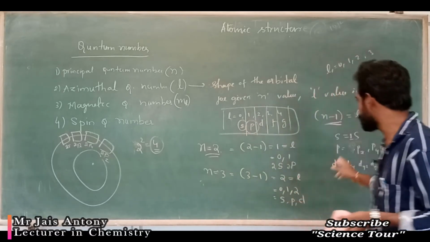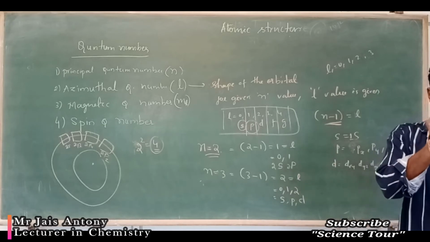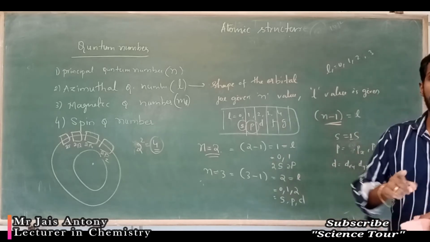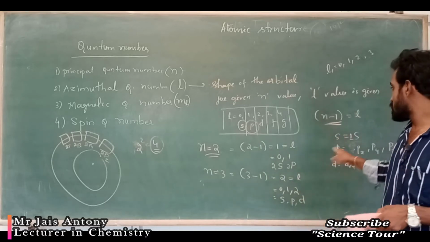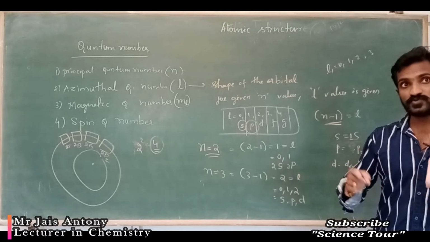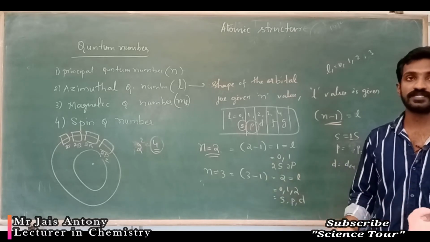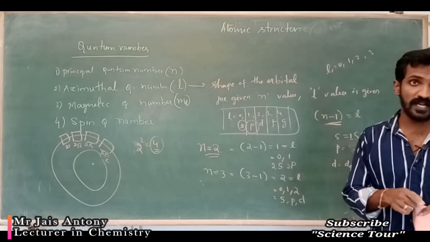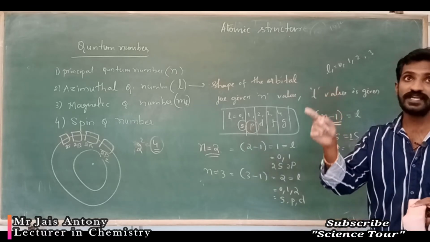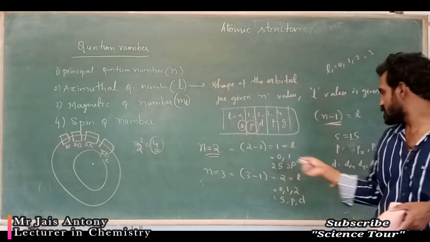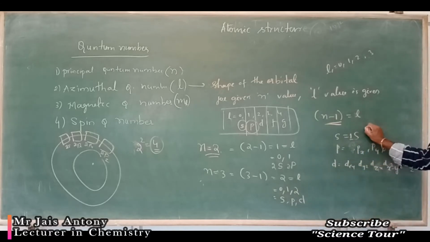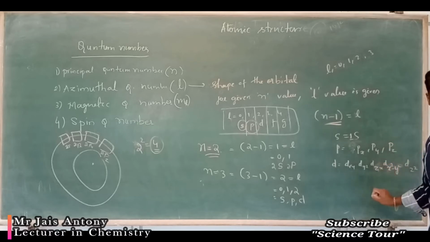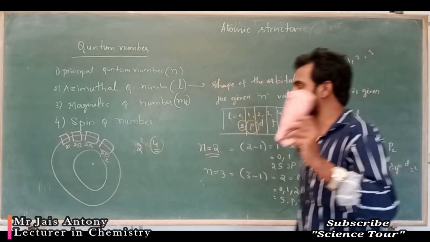Please note down, my dear students, only one s orbital is possible. It may be 1s or 2s or 3s or 4s, only one s orbital. But 3 p orbitals are possible: 2px, 2py, 2pz, or 3px, 3py, 3pz, like that. But 5 d orbitals are possible: 3dxy, 3dyz, 3dzx, 3dx square minus y square, 3dz square. Just remember, s orbital 1 orbital, p orbital 3 orbitals, d orbital 5 orbitals, f orbital 7 orbitals. F orbital is not important.